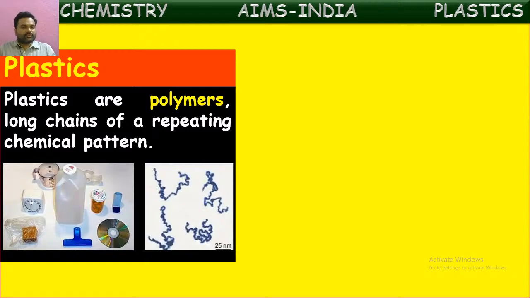Here you can see the tools given. All these tools are made up of polymers. You can see different kinds of plastic items are shown here. In all of these, the molecules will be in this form, long chain molecules, which we call polymers.